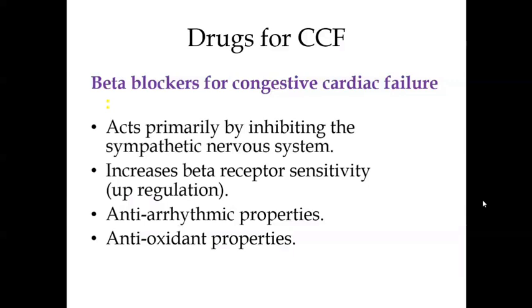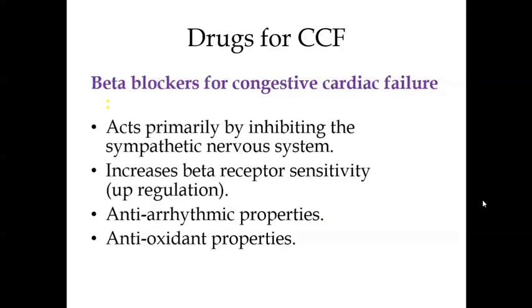So the answer should be diuretics, because diuretics don't have a role in preventing cardiac remodeling. Beta blockers prevent cardiac remodeling, ACE inhibitors and ARBs prevent it, and to some extent spironolactone also helps.